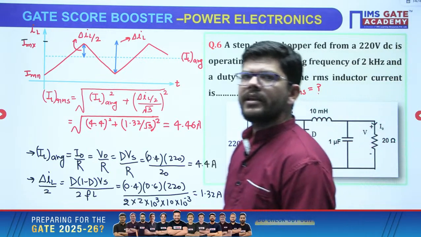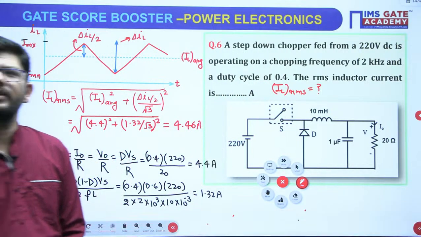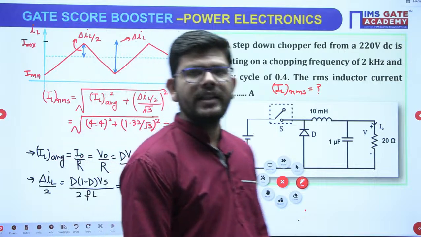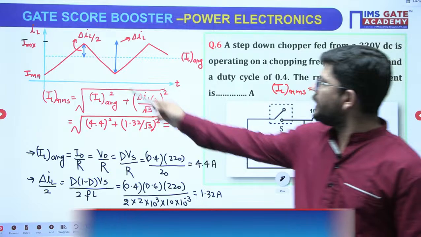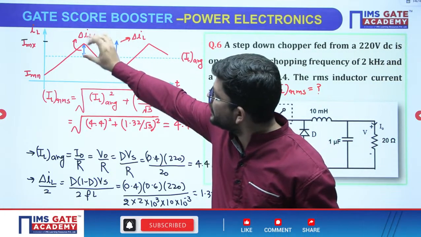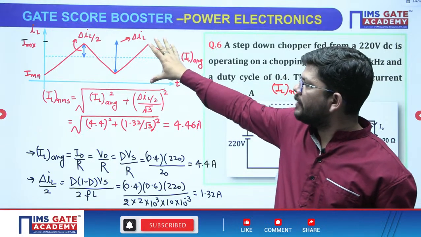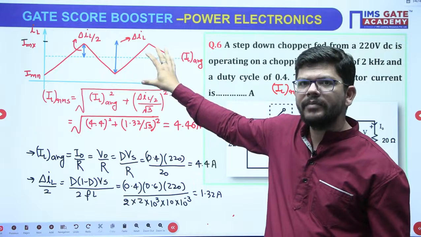Sir, my network got interrupted. Could you please brief once? In this question, we have calculated IL RMS. The inductor current waveform is like this, where this is IL average and this peak is delta IL by 2. Whenever you have such a shifted triangular waveform, how do you calculate the RMS value?